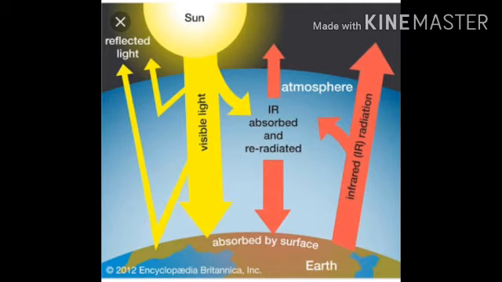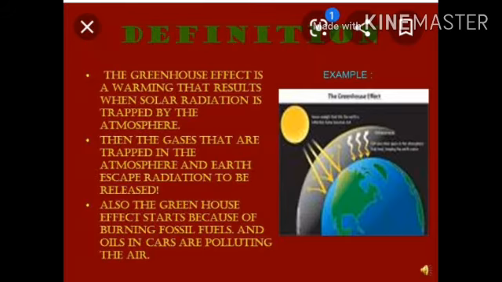A French scientist, J.B.J. Fourier, assumed that the earth is a giant greenhouse. He gave this assumption that our whole earth is a very big greenhouse, just like the earth's atmosphere, the air which surrounds the earth's surface, as I told you. The earth's atmosphere traps the heat energy that comes from the sun and prevents the earth from becoming too cold at night.